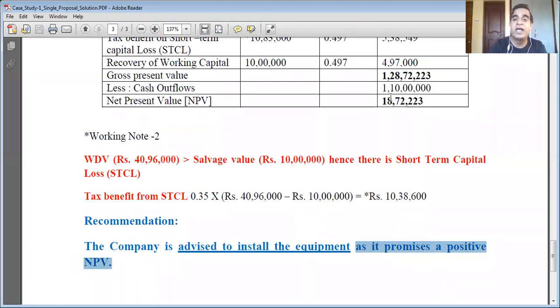If the difference is negative, you should reject the proposal. For example, if the gross present value is lesser than the total cash outflows, the net present value will be negative. So in that case, you should reject. But since now the net present value is positive, 18,72,223, the company is advised to install the equipment. So this is how we make the decision.